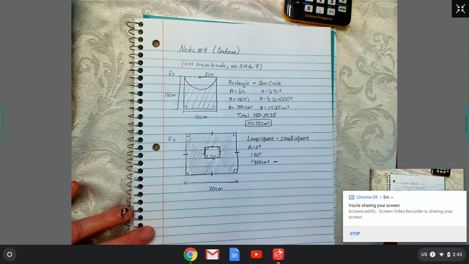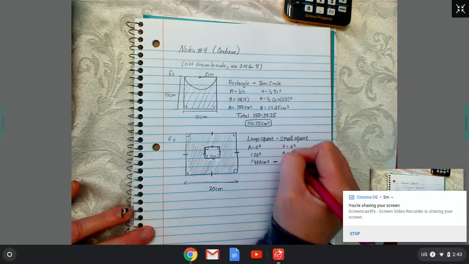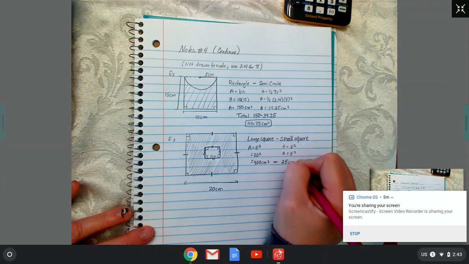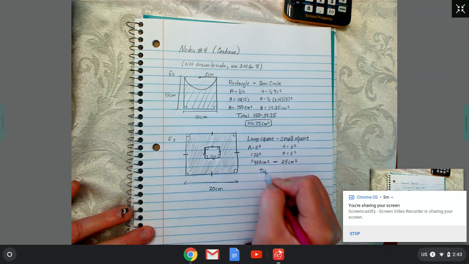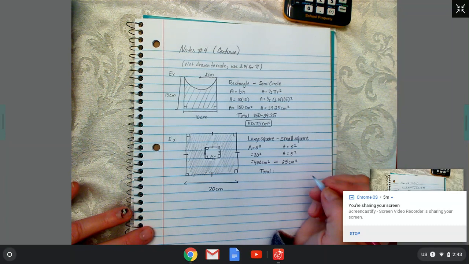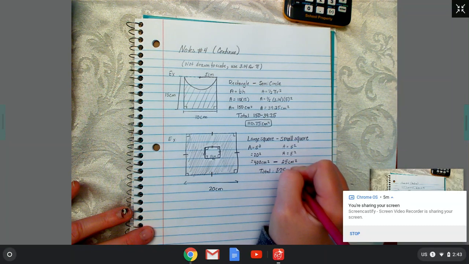We'll be subtracting the area of the small square. Its side squared is 5 squared, which is 25. So the total is going to be 400 minus 25, which is 375 centimeters squared.